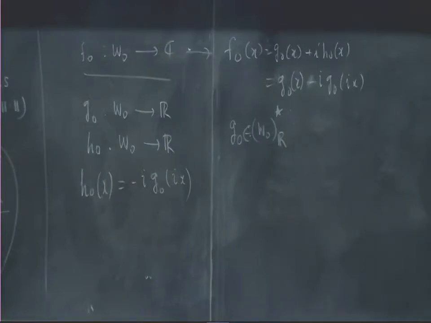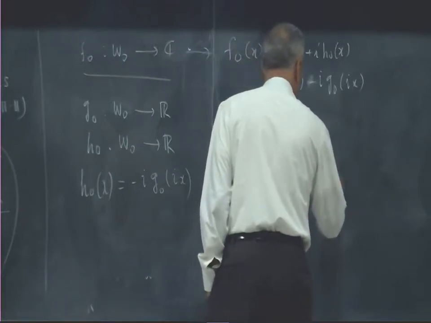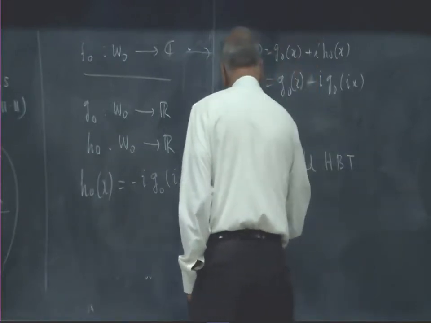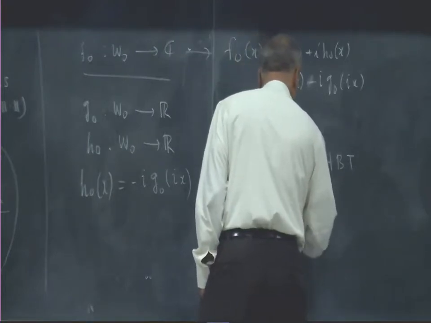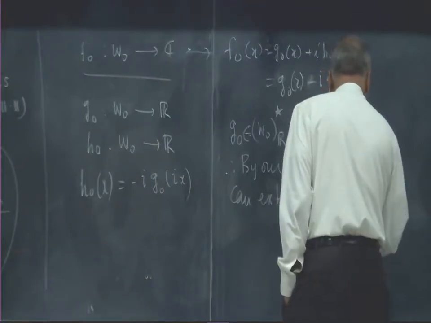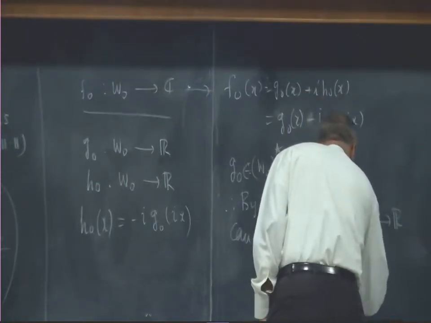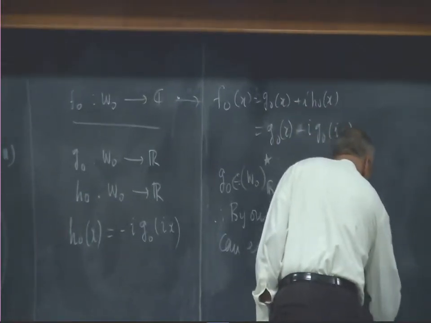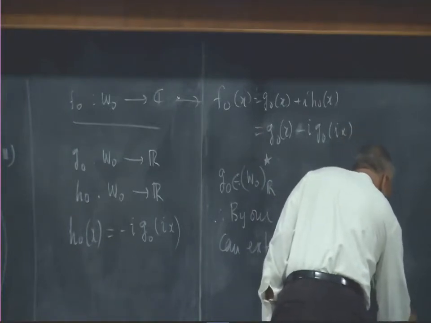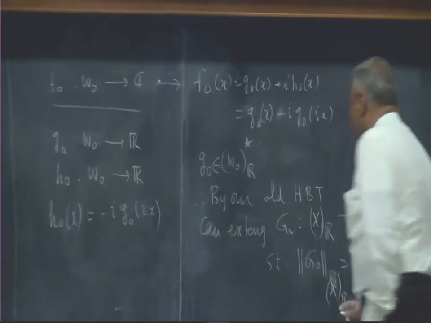It is now a real functional on the real normed linear space, and therefore by our old Hahn-Banach theorem, we can extend G0 to X R to R, such that little g restricted to W0 R is G0. Is that clear?